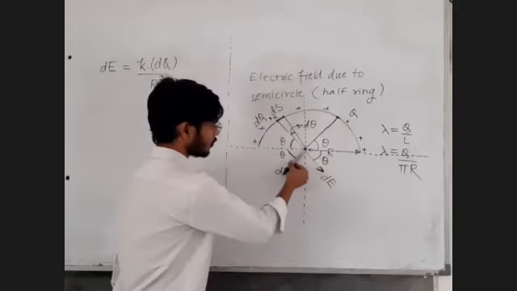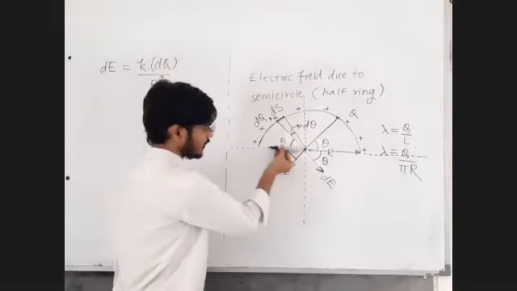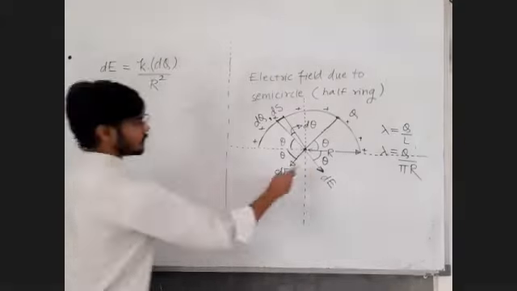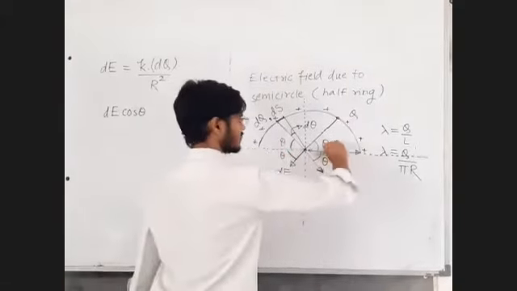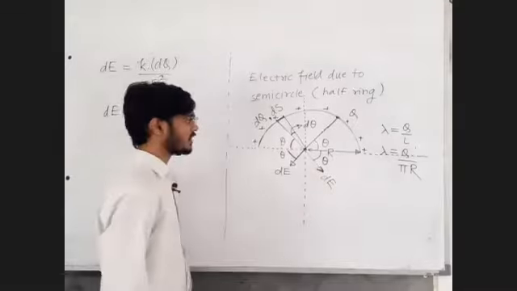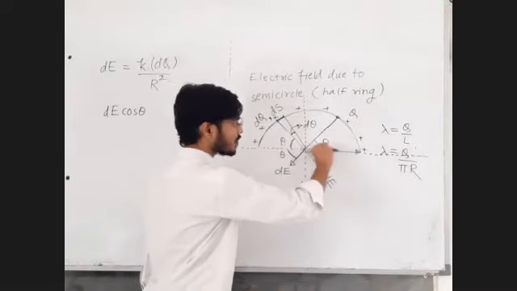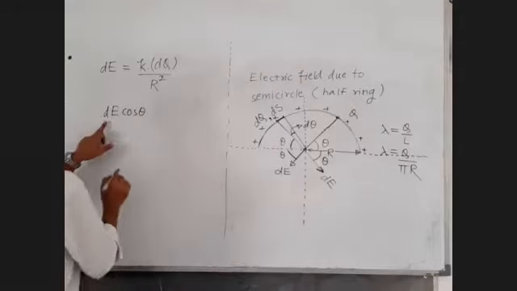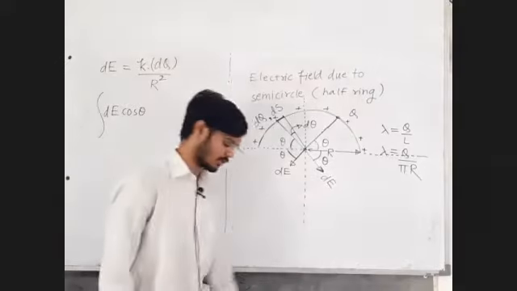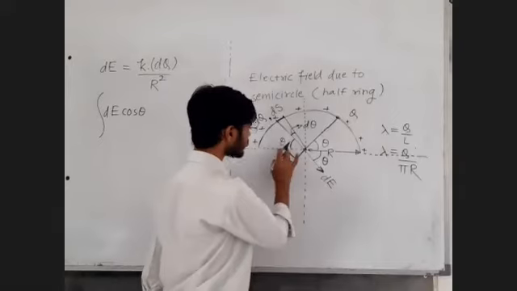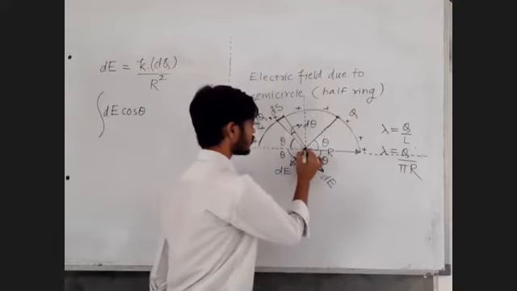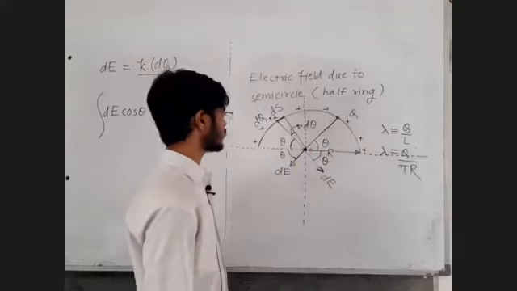Now you tell me, this dE has component dE cos theta, so let me write it down: dE cos theta, and this dE cos theta. This dE cos theta and this dE cos theta are equal in magnitude but opposite in direction. So when dE cos theta is added, meaning integrated, try to understand. I will take time, but you will understand this. We are investing time on this because we are trying to develop a fundamental logic to do the integration.